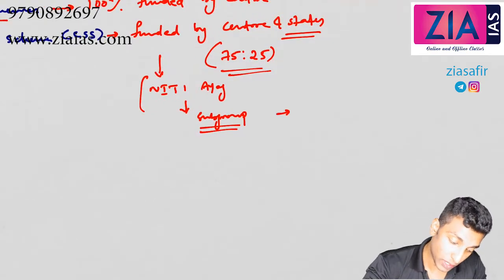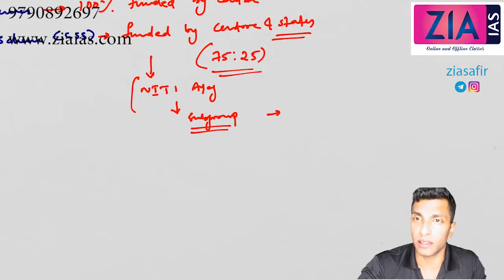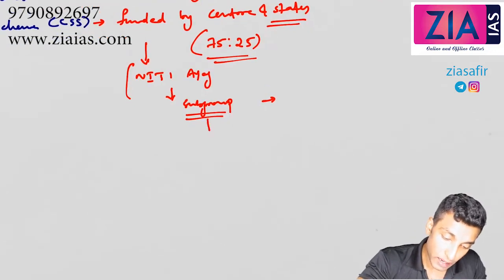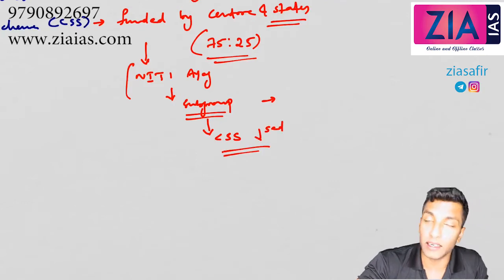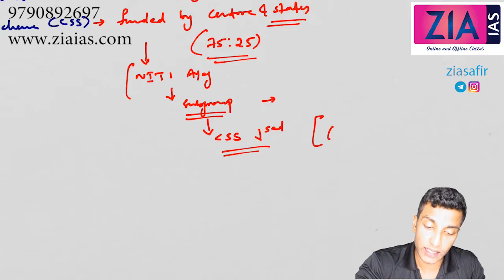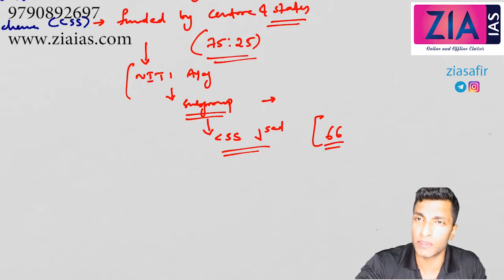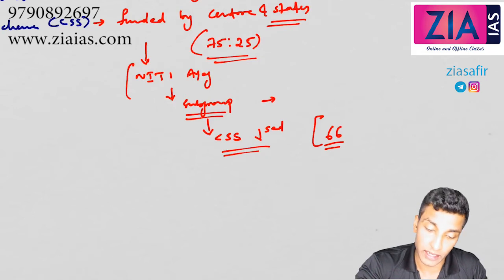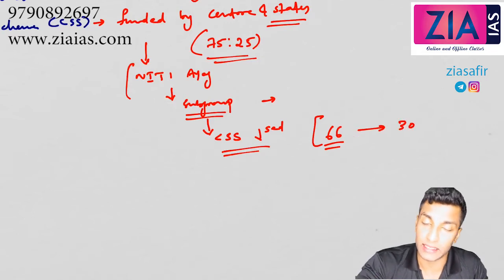The chairman was Shivraj Singh Chauhan, the chief minister of Madhya Pradesh. The recommendation was that centrally sponsored schemes should be reduced. Earlier there were around 66 centrally sponsored schemes; the subgroup recommended reducing them to less than 30.